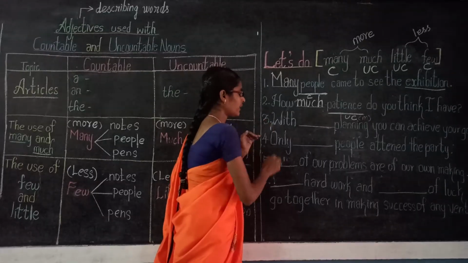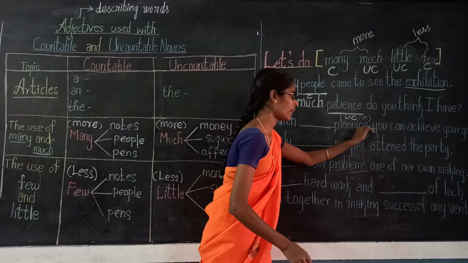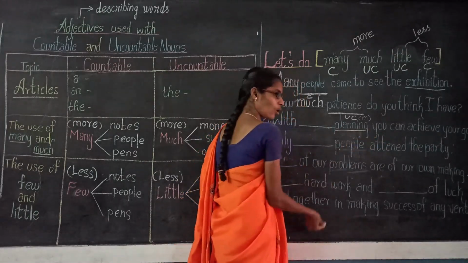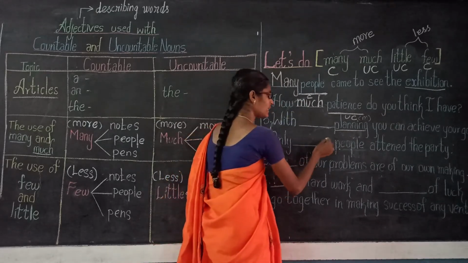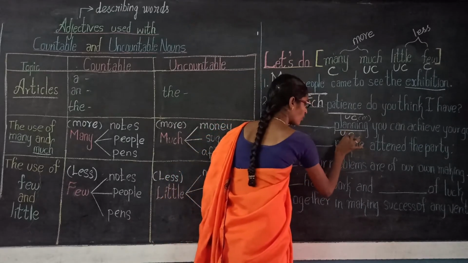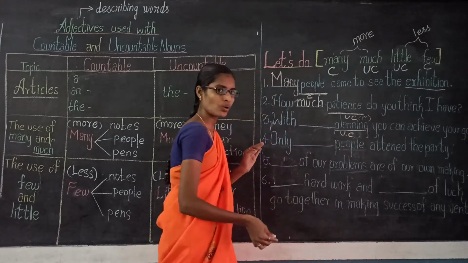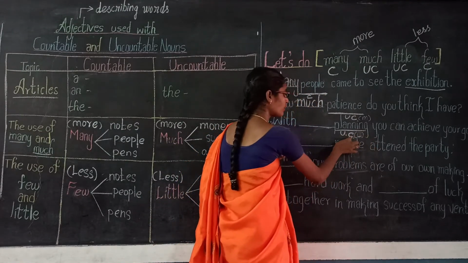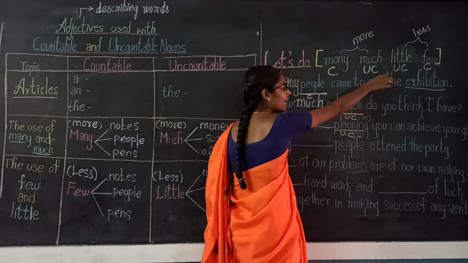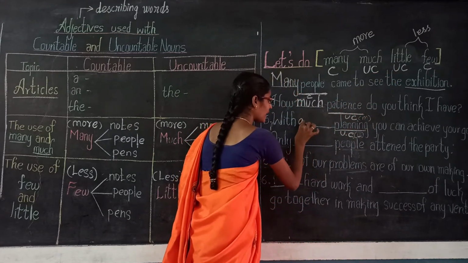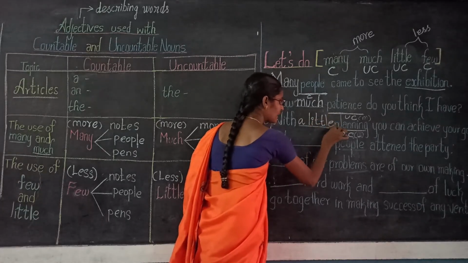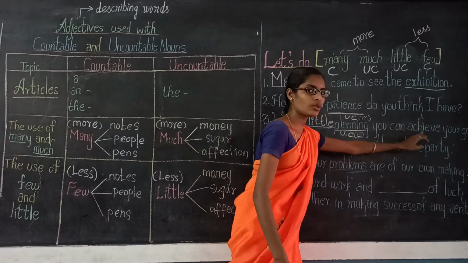Third one: with dash planning, you can achieve your goal. Here, planning is a noun, and it is an uncountable noun with less possibility. What is the word for uncountable, less possibility? Little. With a little planning, you can achieve your goal.